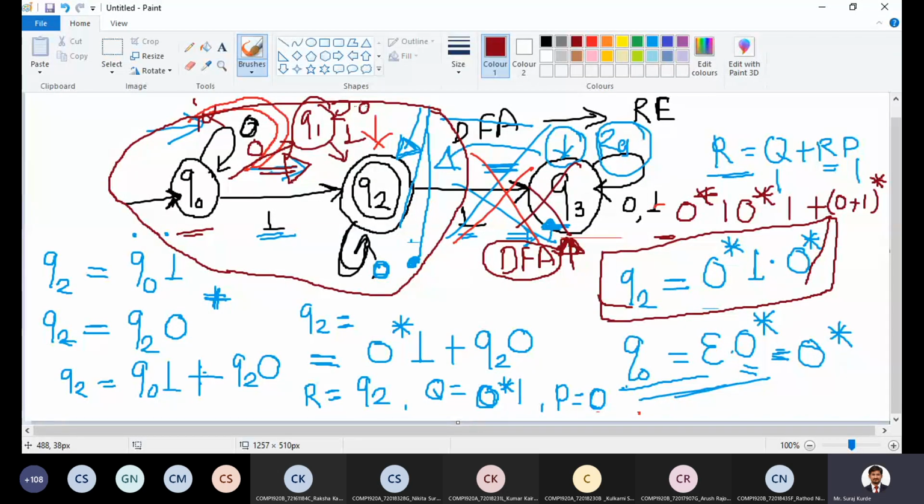On Q1, there is a self loop on 0, so it again remains on Q1. From Q1 on input 1, it reaches Q2, which is a final state. As we reach the final state via Q1, we can consider this path Q0, Q1, Q2. But if I consider Q0, Q2, Q3, then from Q3 there is no transition to Q2. If there is a transition to state Q2, then you can consider this state Q3.